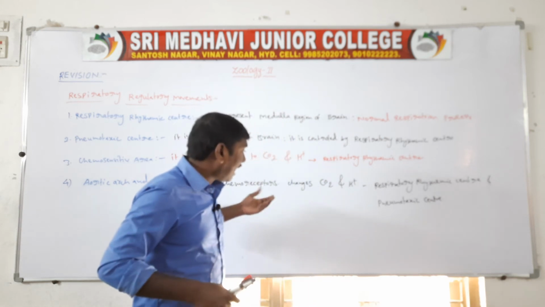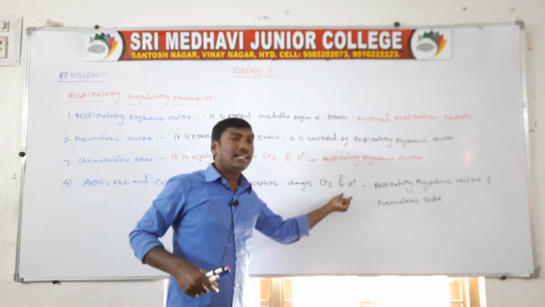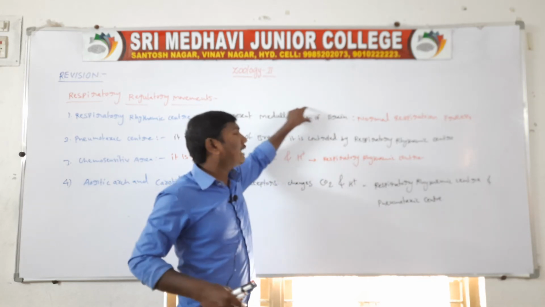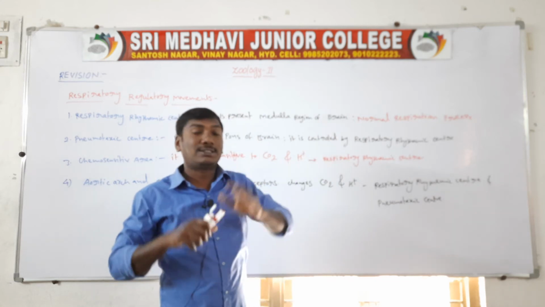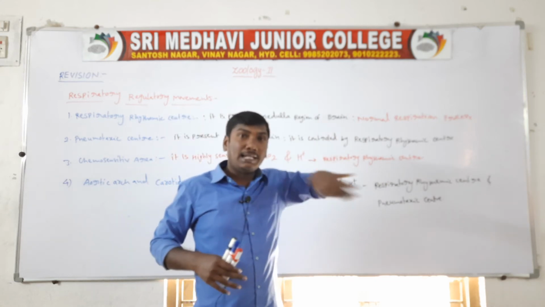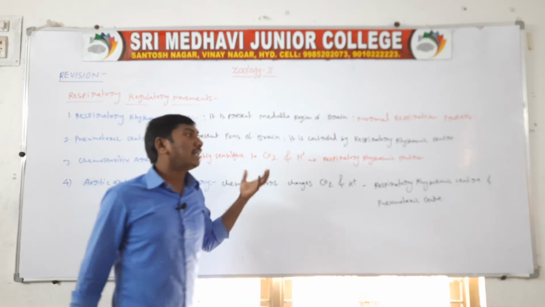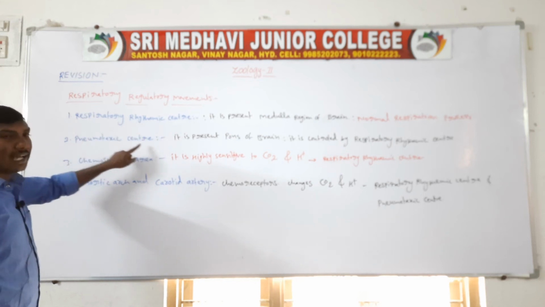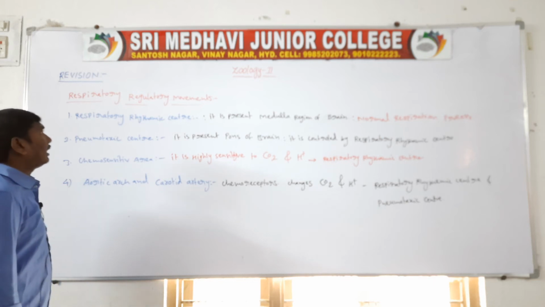So when our blood circulatory system shows increased CO2 levels or hydrogen ion levels, this information is sent to the respiratory rhythmic center. The respiratory rhythmic center then increases the respiration process, eliminating carbon dioxide and hydrogen ions. So these are the respiratory regulatory movements: respiratory rhythmic center, pneumotaxic center, chemosensitive area, aortic arch and carotid artery.